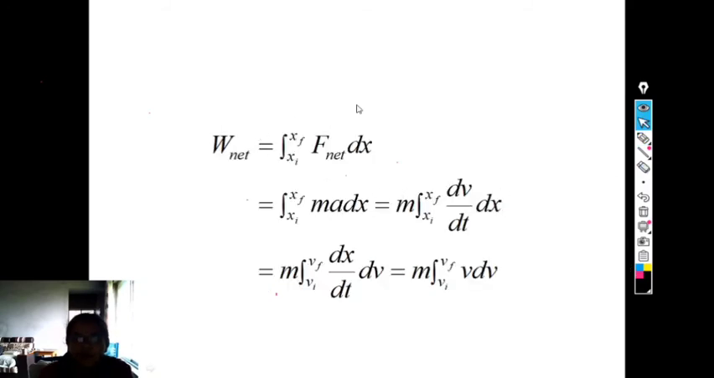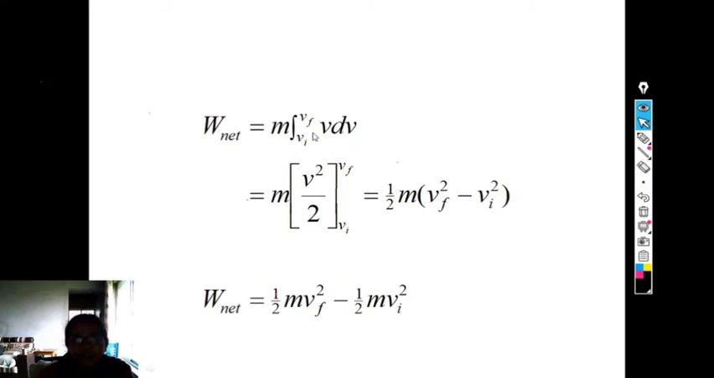The most simplified form here: integral from x i to x f of F net dx is equal to the integral from x i to x f of m a dx, which is equal to mass times the integral from x i to x f of acceleration dx. Acceleration is the time derivative of velocity, dv by dt, times dx. It is again written as mass times the integral of velocity, dx upon dt, dv, which is equal to m times the integral from v i to v f of v dv.